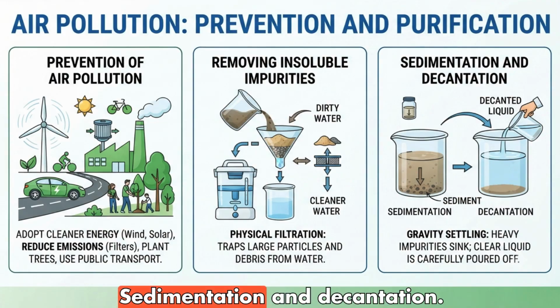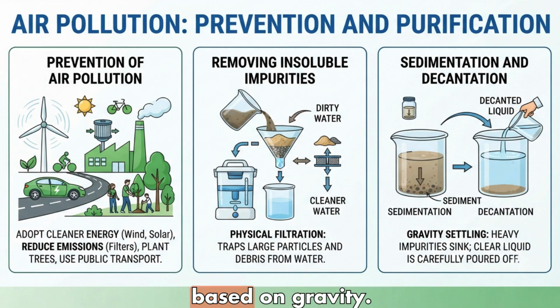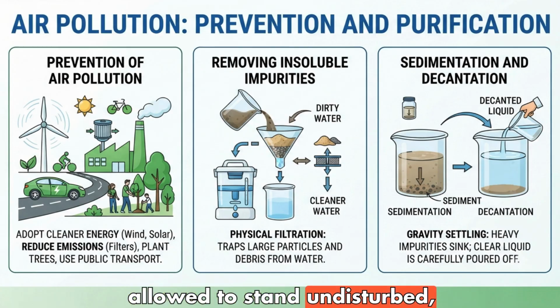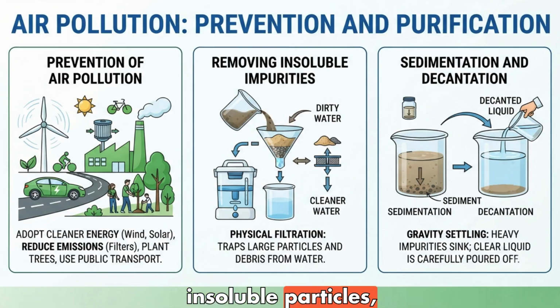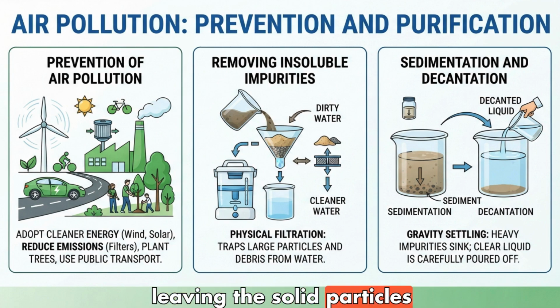3. Sedimentation and decantation. These are sequential processes for separating mixtures based on gravity. Sedimentation. When a mixture, like muddy water, is allowed to stand undisturbed, the heavy, insoluble particles, sediment, gradually sink to the bottom due to gravity. Decantation. Once the sediment has settled, the clear liquid above it is carefully poured off into another container, leaving the solid particles behind.